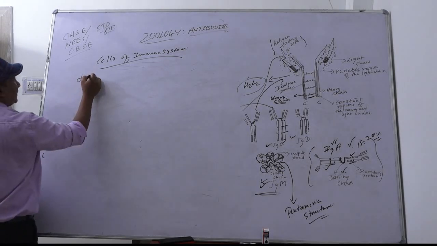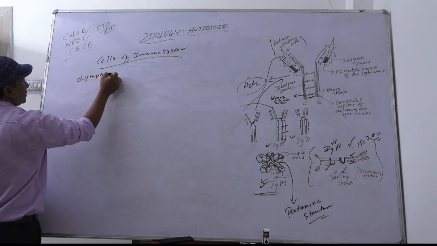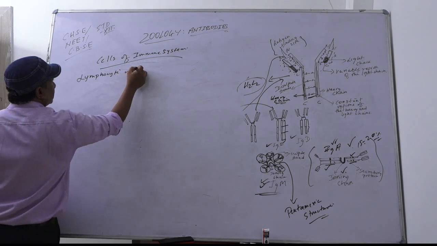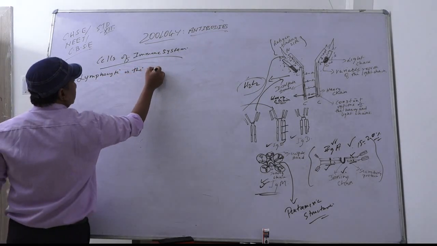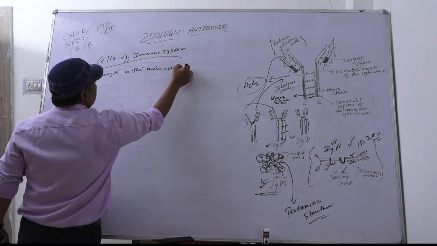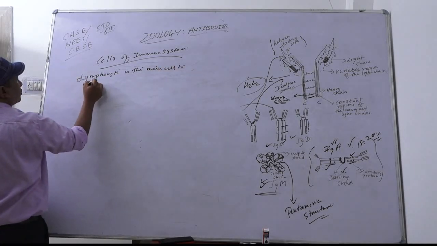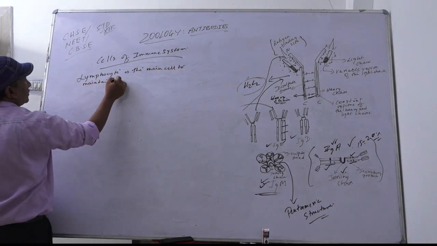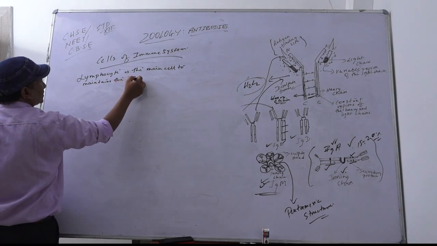That is called the lymphocyte. The lymphocyte is the main cell to maintain the immune system.